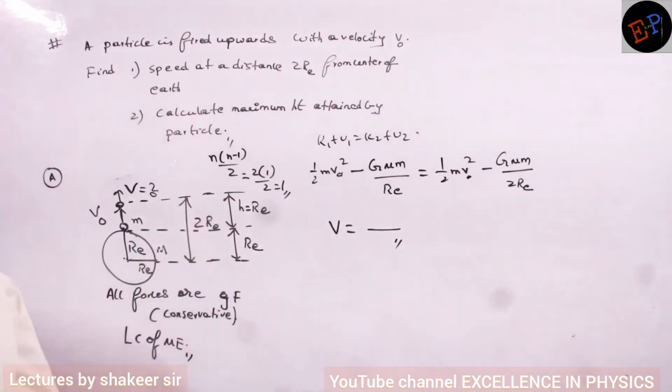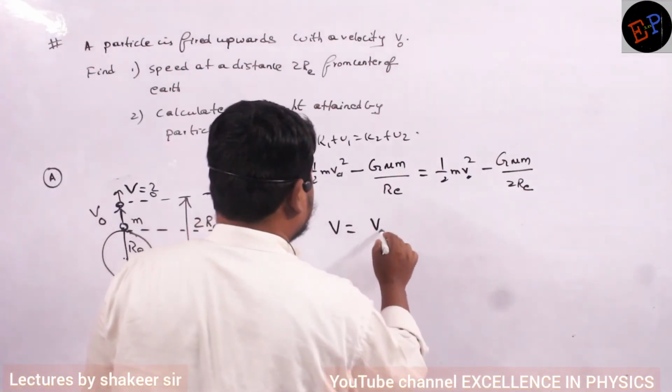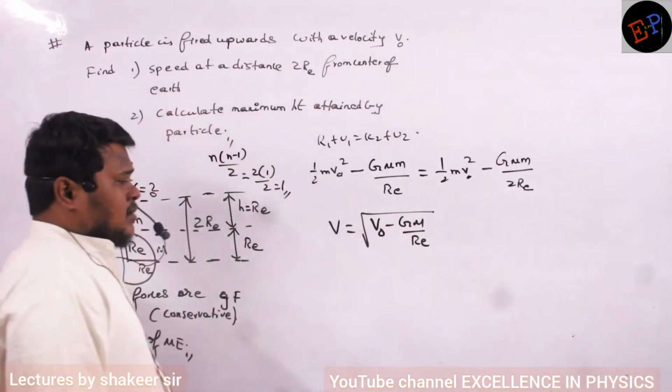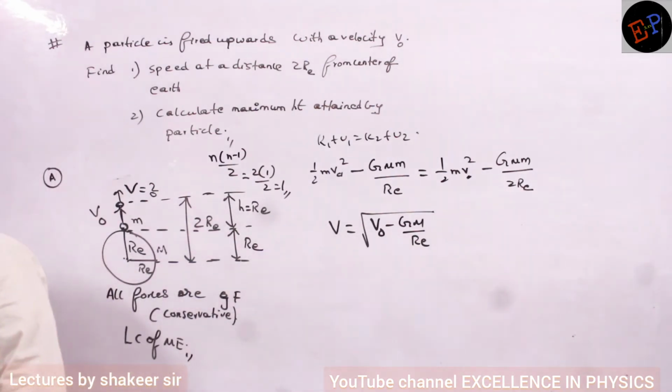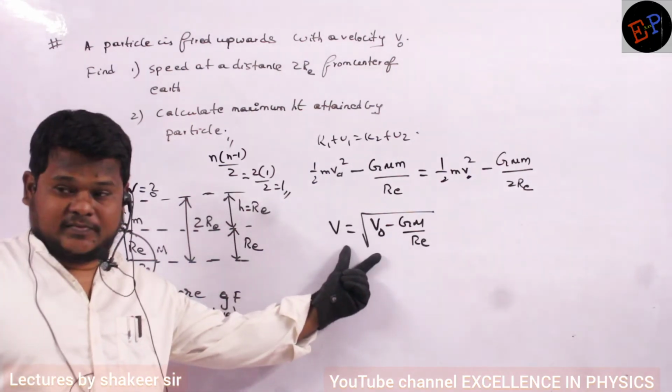Okay. So the answer which he gave is v naught minus GM by r. That is our answer. Okay? Sir, GM cancellation of minus GM. This is the answer.